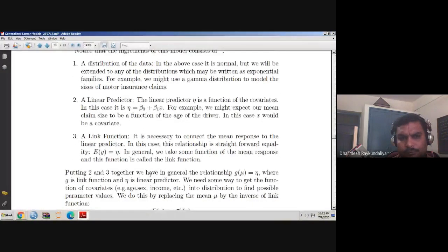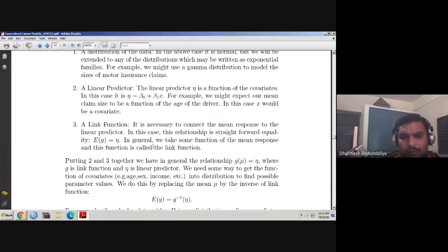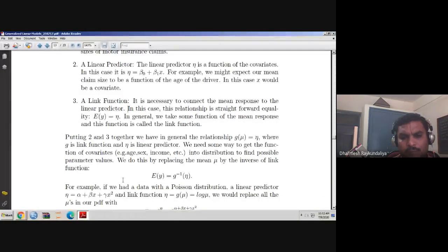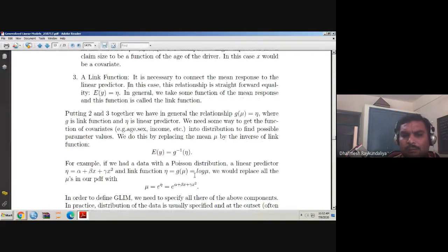So if you use 2 and 3 together, we can write g of theta equal to g of mu equal to eta, and therefore mu is equal to g inverse of eta, as we have seen. Suppose we have an example of a response where the response is a count. A count is very well modeled by the Poisson distribution, and the corresponding linear predictor is alpha plus beta x plus gamma x square. But our aim is to find this expected response. So how do we find the expected response? The x is known to us, but alpha, beta, and gamma are unknown to us.